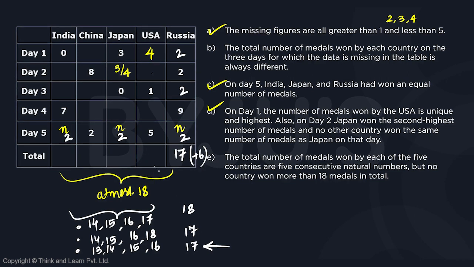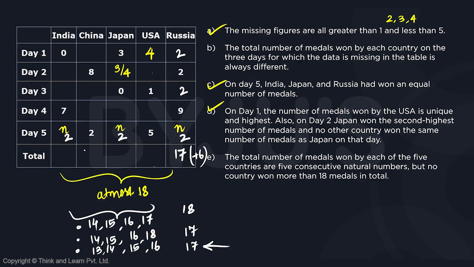Now let's look at Japan. Japan already has 3 plus 2, 5. Can we make it the smallest number, which is 13? So we need another 8. So we can have 3 plus 4, 7 plus 2, 9. 9 plus 4, 13. Yes, it is very much possible for Japan as well.